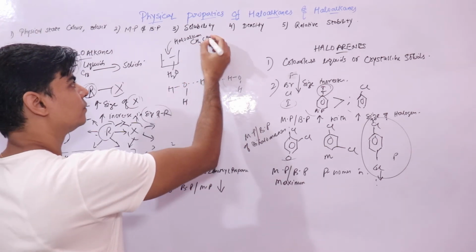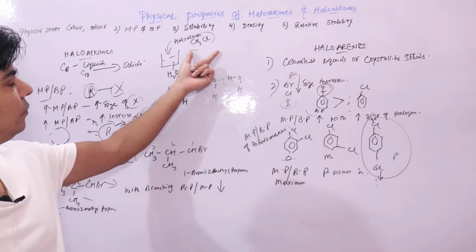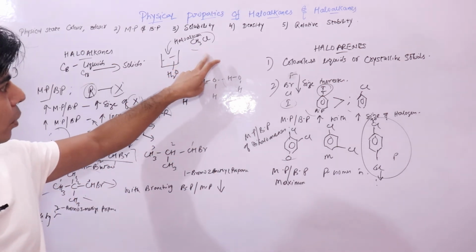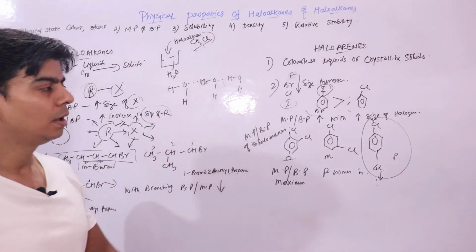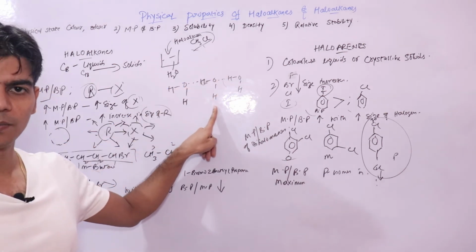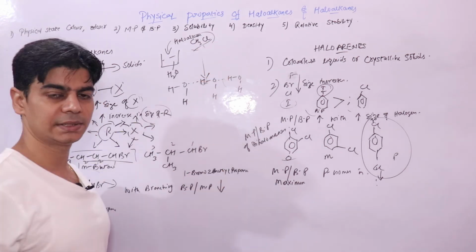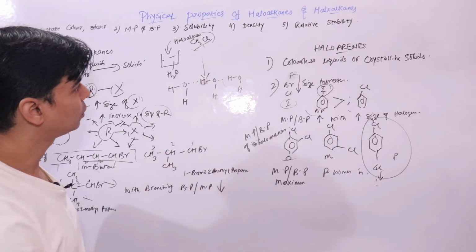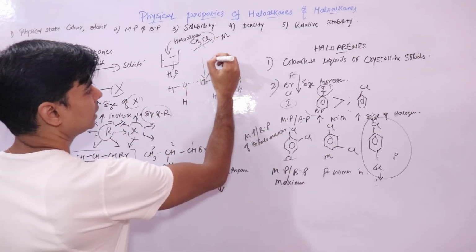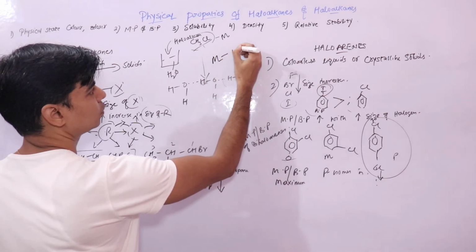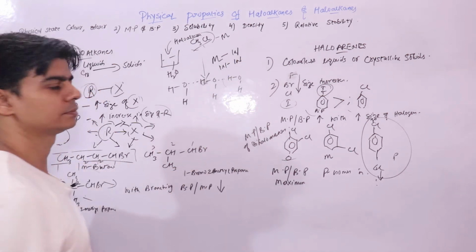Now, if you talk about the solubility of methyl chloride in water, methyl chloride does not form hydrogen bonding with water, right? So it cannot interact well with water. In order to dissolve in water, the interaction between methyl chloride and water should be the same as the interaction between water molecules.